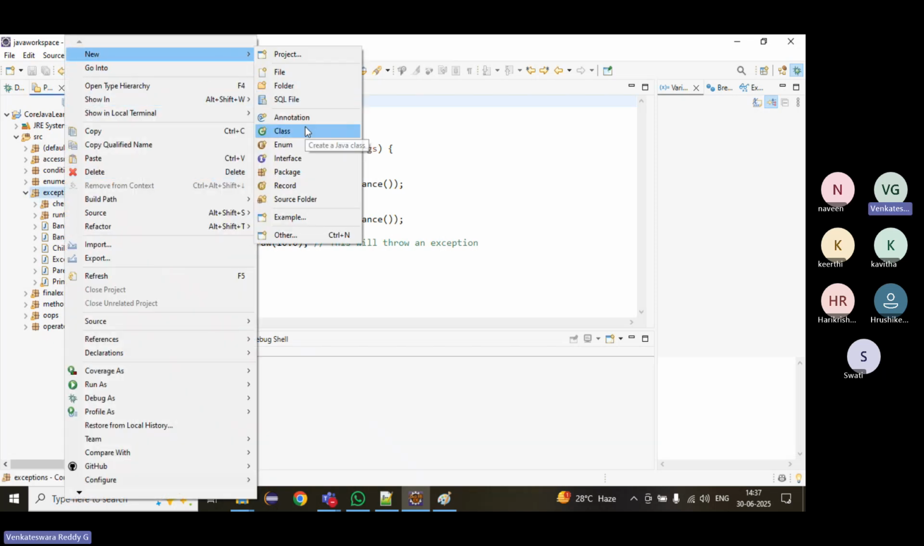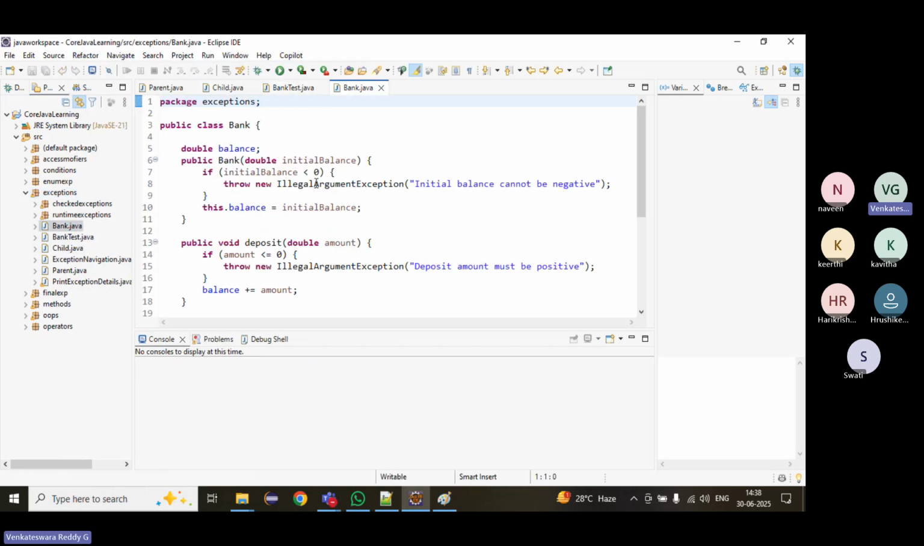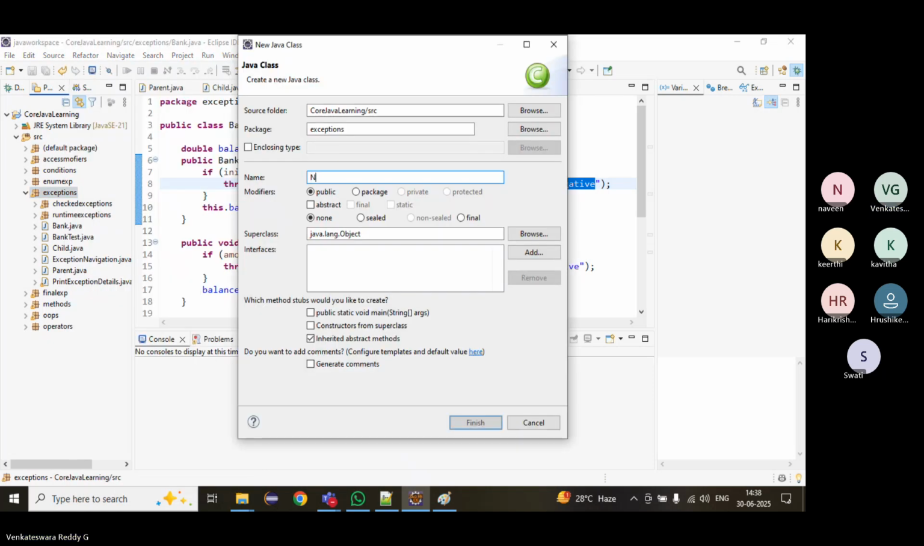We have created one bank class. Here, instead of IllegalArgumentException, I want to throw some meaningful exception, a BankException. I will throw a BankException. Or you can create specific exceptions also. Suppose the balance must be positive, but it is negative: a NegativeBalanceException. Or we can create a class called NegativeBalanceException.